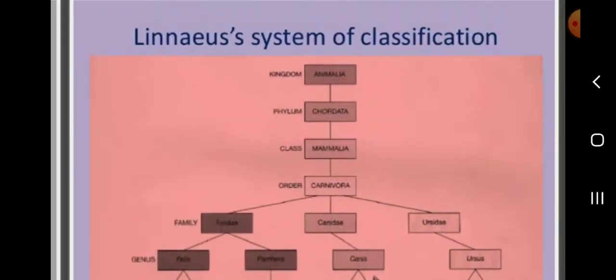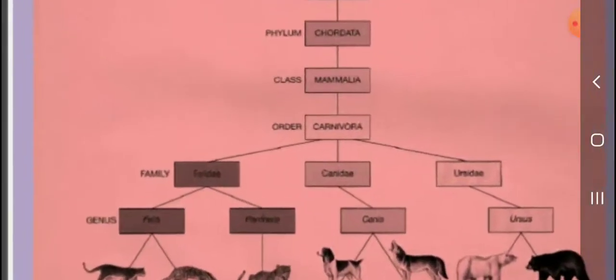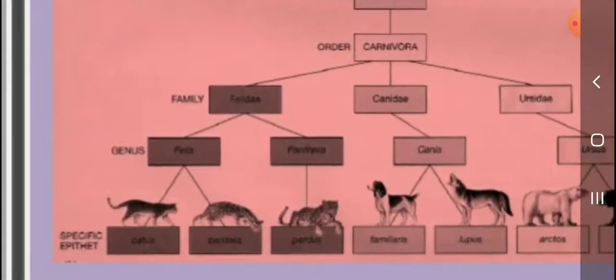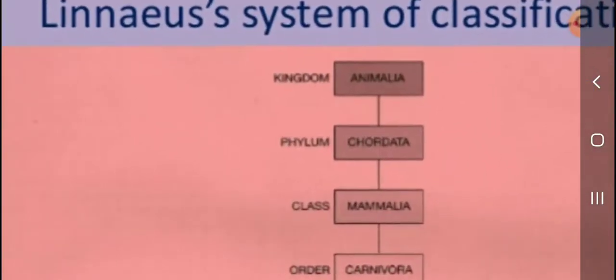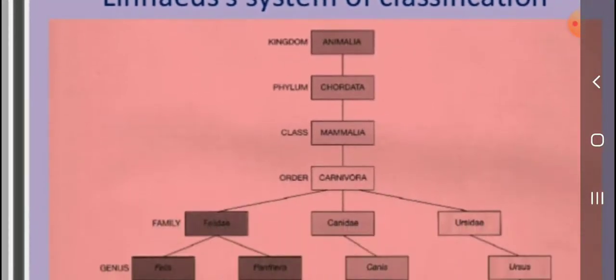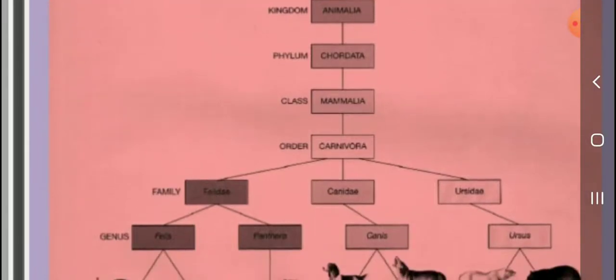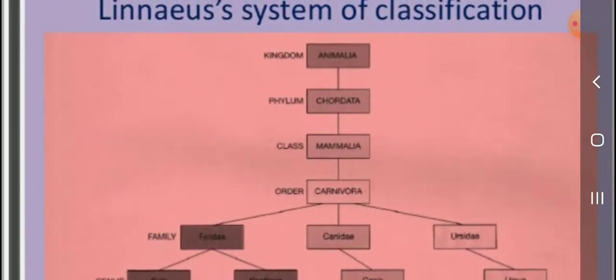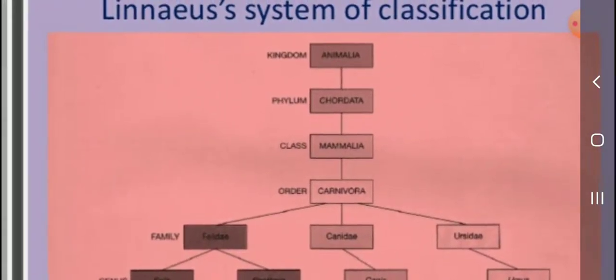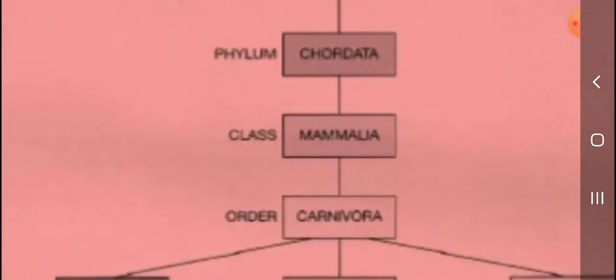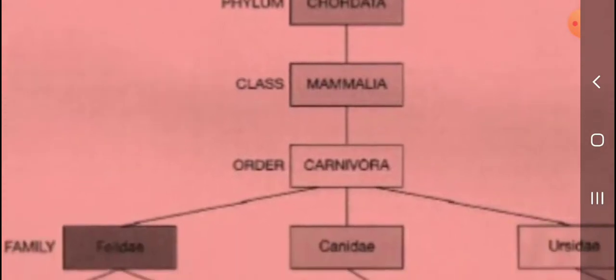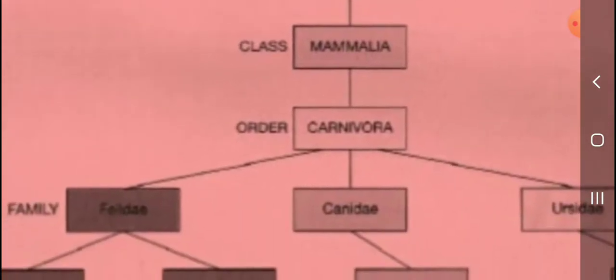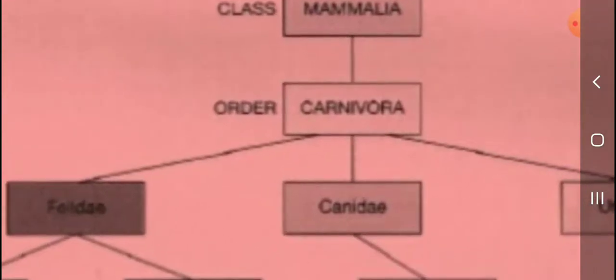Okay, listen students. The Linnaeus system of classification. Linnaeus, Carolus Linnaeus, is one of the scientists of zoology. Kingdom Animalia. Phylum Chordata. Chordata means animals with a backbone, also called chordate animals. Class Mammalia means mammal, example human. Then order Carnivora.